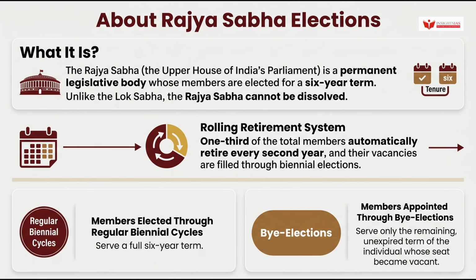Now here is a strong elimination logic point. Members elected through regular biennial cycles serve a full 6-year term, whereas members appointed through by-elections serve only the remaining unexpired term of the individual whose seat became vacant. They do not get a fresh 6-year term. UPSC may present this incorrectly in a statement. Here is why that would be wrong. The term follows the seat, not the new member.